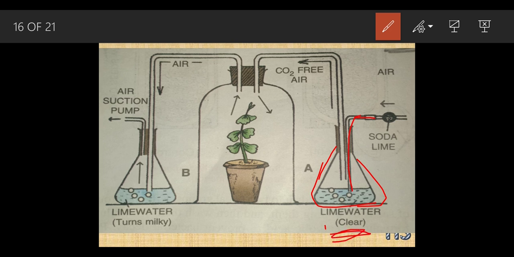Why? Because there was no presence of carbon dioxide. So this shows that the air which was passed was free of carbon dioxide, because of this soda lime.